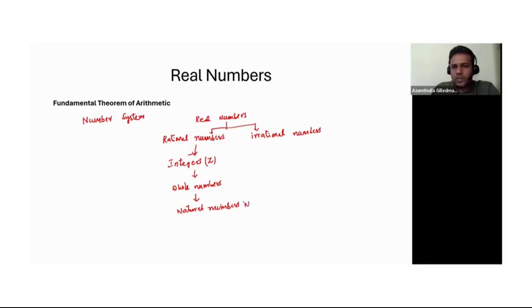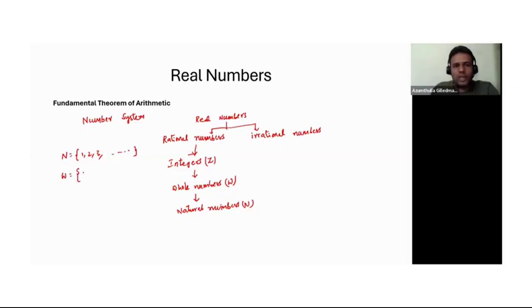So natural numbers are denoted by capital N, the whole numbers with capital W, and integers with capital Z, and then rational numbers and irrational numbers. So this is our number system. So what are natural numbers? The natural number set is 1, 2, 3, and so on. And what are the whole numbers?